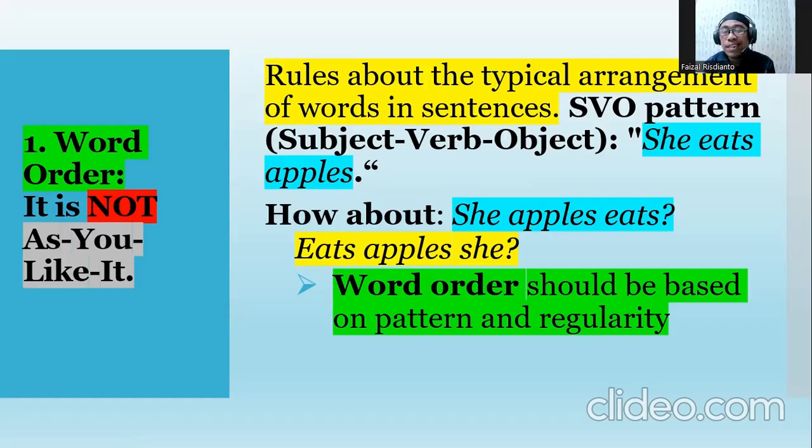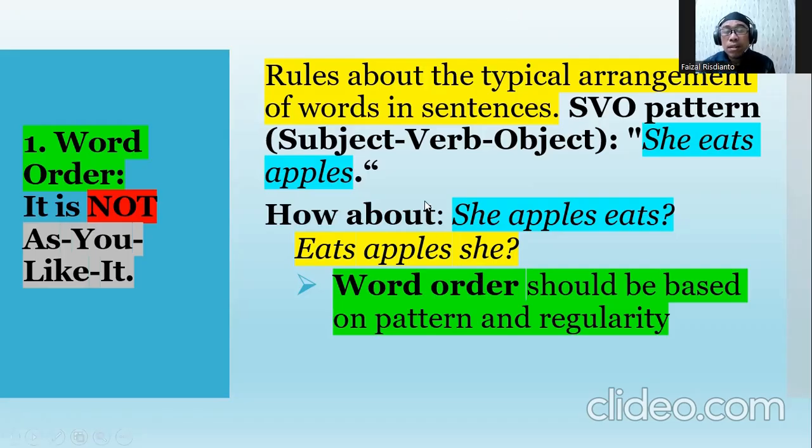The first, "she eats apples", belongs to something that is acceptable. But how about "she apples eats" or "eats apples she"? It is not as you like it. You cannot arrange as your own wish, but you should stick to the rules. So the order should be based on pattern and regularity.